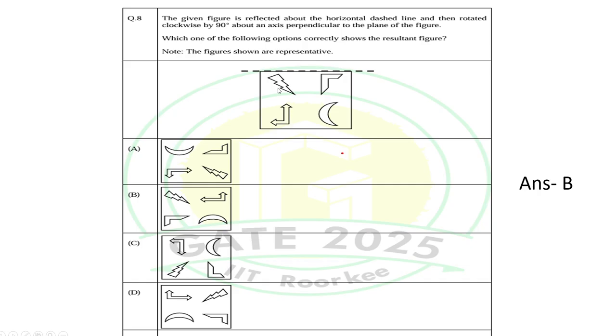So when we compare, first we take the mirror image of this, then it is rotated 90 degrees. This smaller arrow after the mirror image is coming to the left side, then after 90 degrees rotation in the clockwise direction, this smaller arrow will come here, upwards. That means this is the answer.